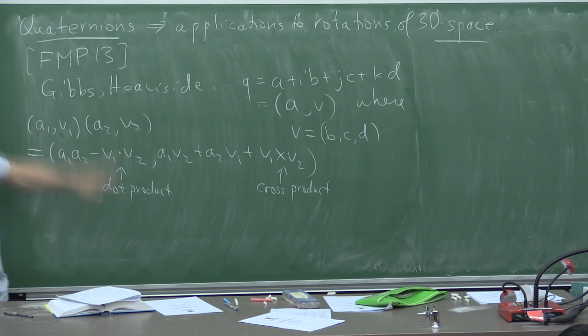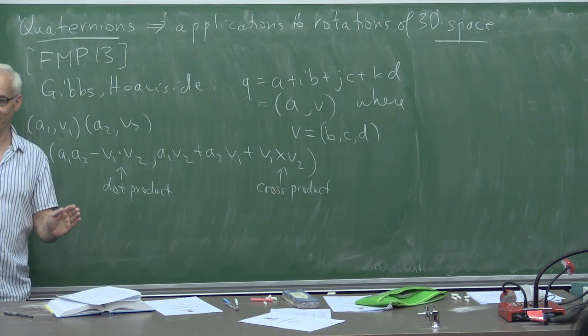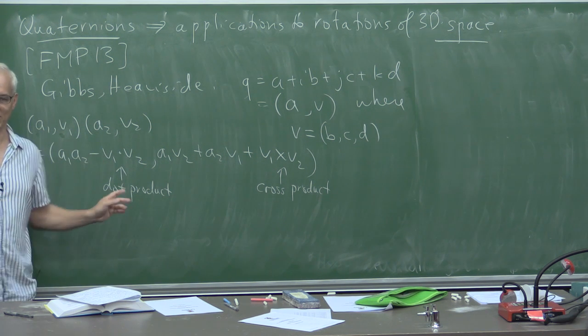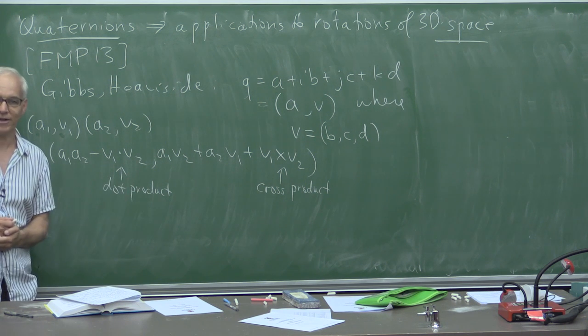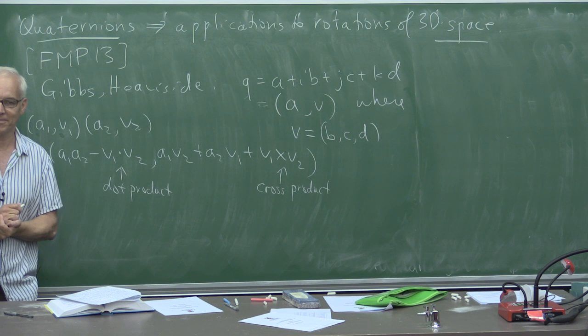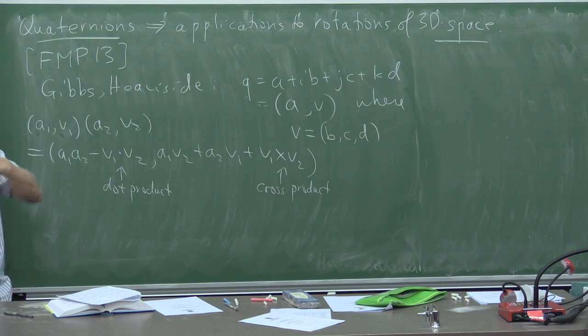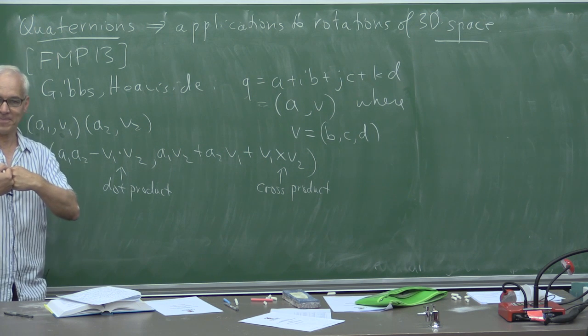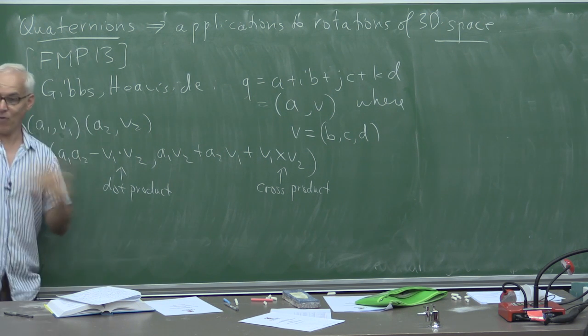And Gibbs and Heaviside came along and said, why don't we forget about quaternions and just focus on the dot product and the cross product instead? So we're just working in three-dimensional space. And there was a major controversy between these two schools of thought. And ultimately, Gibbs and Heaviside won.